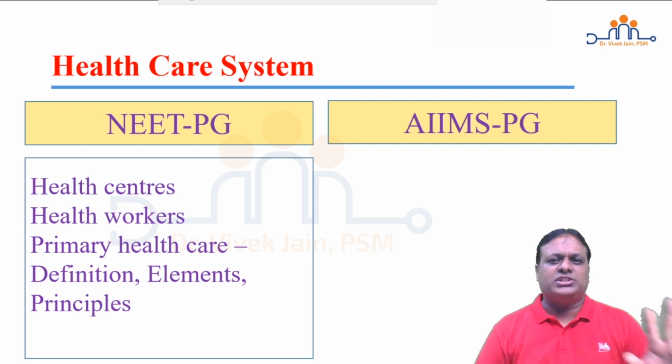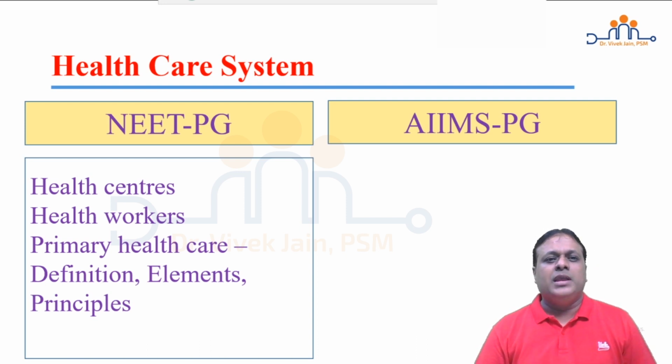Health workers, especially these are five health workers. Basic grassroots level workers like ASHA, village health guide, traditional birth attendant, Anganwadi worker, and multi-purpose worker. You should know about their location, population norm, educational qualification, and training duration. ASHA worker is asked in even more extensive detail. What are the various duties and responsibilities of ASHA worker in the system?